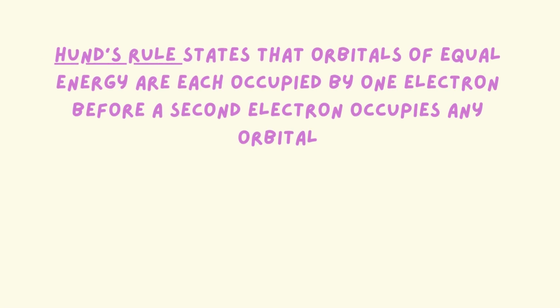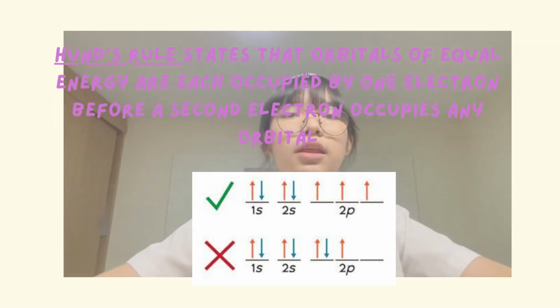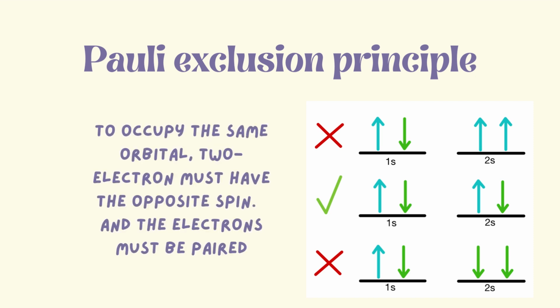The second one is Hund's rule. It states that every sub-energy orbital is singly occupied before it is occupied doubly. The last one is Pauli's exclusion principle, which states that to occupy the same orbital, 2 electrons must have opposite spin, and electrons must be paired. You can see in the picture that arrows are pointing in different directions. It indicates the direction of electron spin.